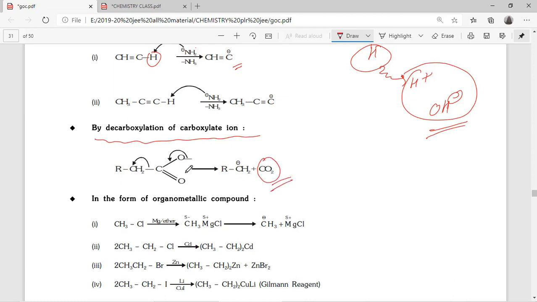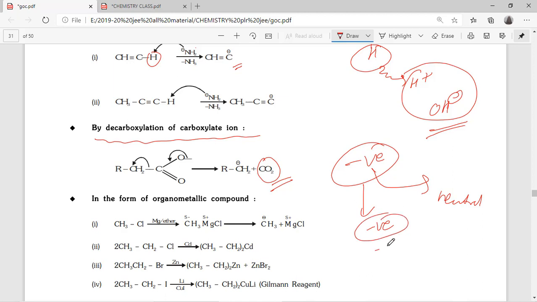See, from the negative charge, if you are removing some neutral particle, then the remaining particle will obviously have the negative charge. So in the carboxylate ion we are removing carbon dioxide, so how is the negative charge transferring?